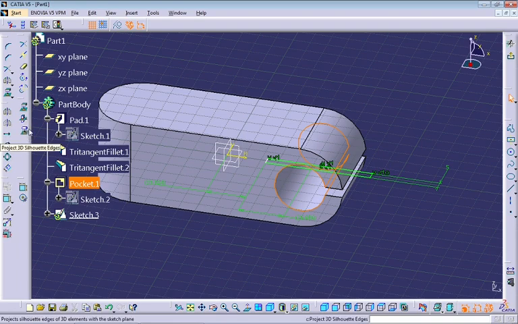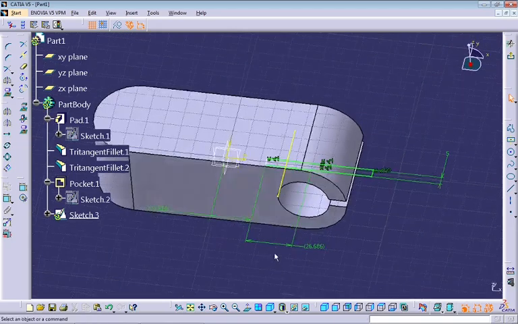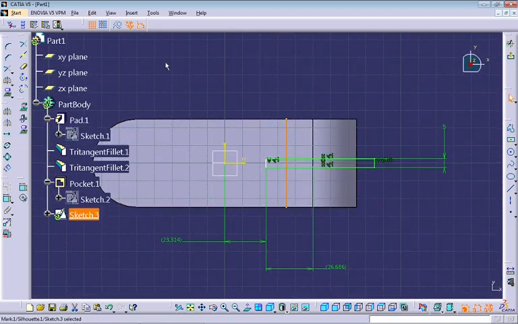I'm going to project a line here. Use the command Project 3D Silhouette Edges. If you do that, CATIA V5 will create this line. Make this line a construction line, and you can create a dimension here. Okay, and here will be 10.